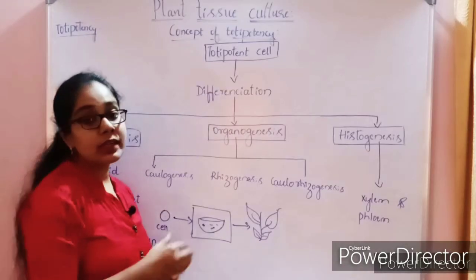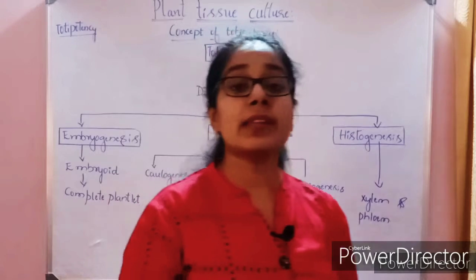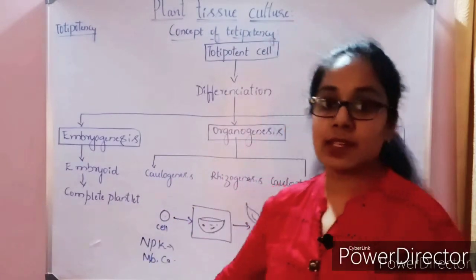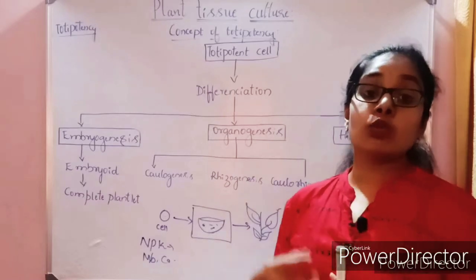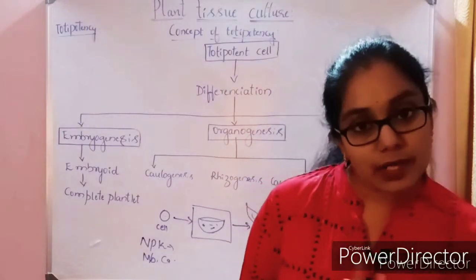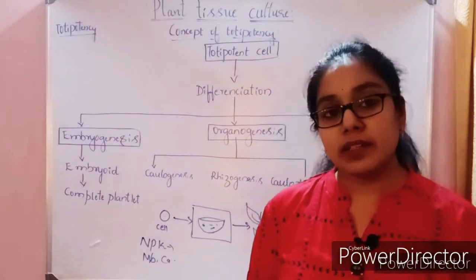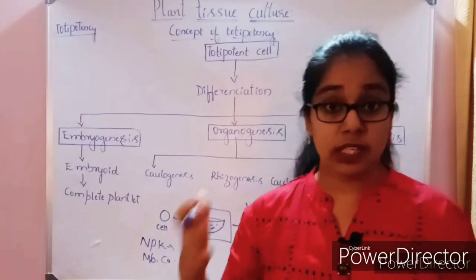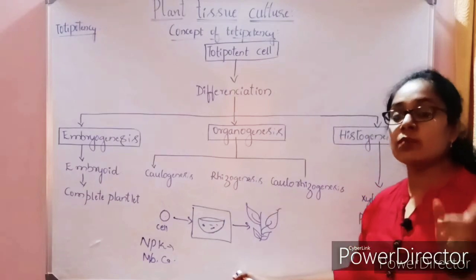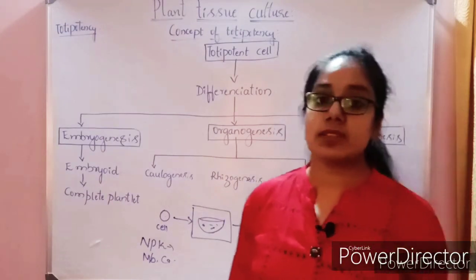As I told you earlier, different plant species require different conditions in the culture medium. Some plants require high growth hormones, or some require high nutrient content. So different plant species require different conditions, not only in the culture medium, but also in the laboratory conditions.